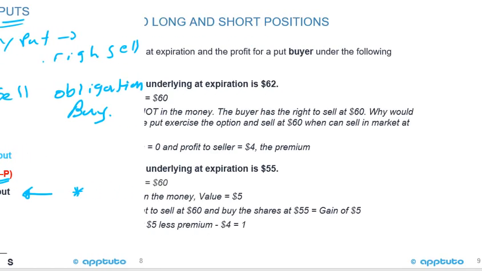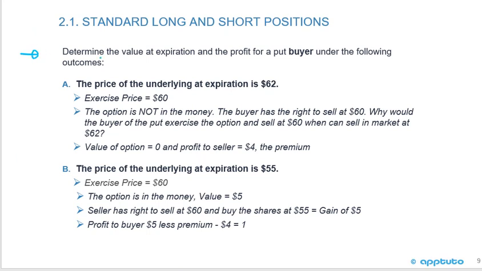So now we're going to determine the value at expiration and the profit for a put buyer. That gives you the right to sell under the following outcomes. The price of the underlying at expiration is 62. The exercise price is 60. So I have the right but not the obligation to sell at 60. Why would I do that when the market price is 62? Because remember, I want to sell high and buy low.